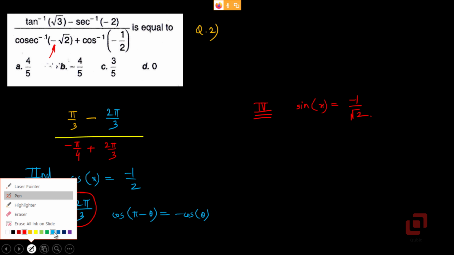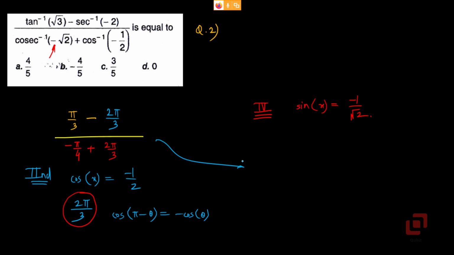We have to now carefully perform the subtraction. We can cancel pi. So we have 1 upon 3 minus 2 upon 3 in the numerator, which is minus 1 upon 3, divided by cosec inverse of minus root 2 is minus pi by 4 plus 2 by 3.